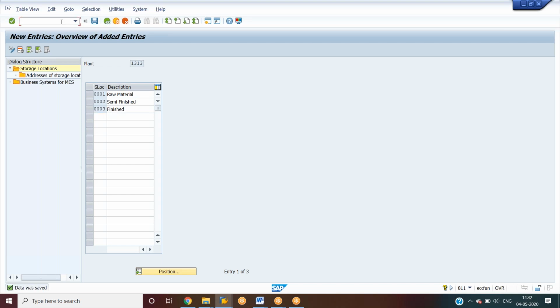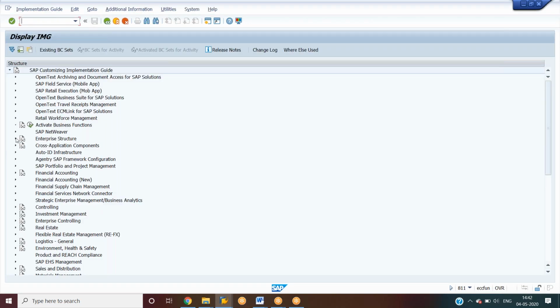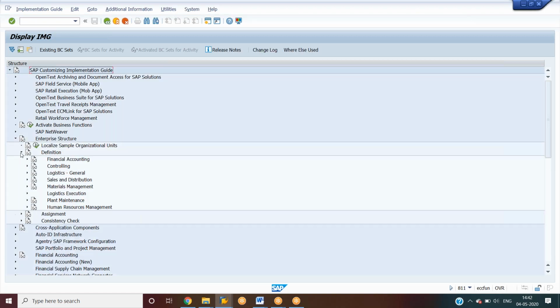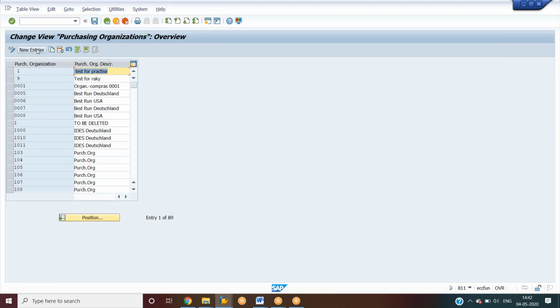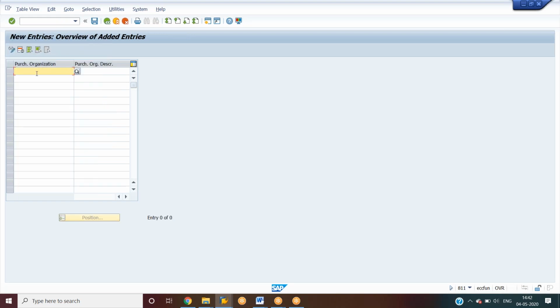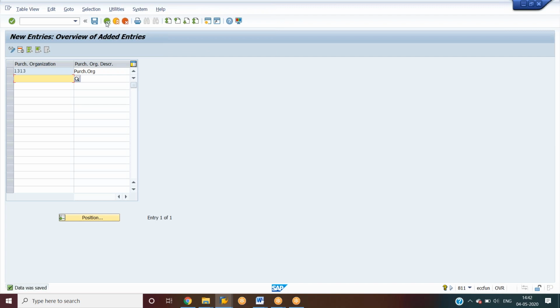Then after we need to create a purchasing organization. So to create the purchasing organization, we have to go to SPRO, IMG, enterprise structure, definition, material management, and purchasing organization. So this way, say I'm creating a new one. 1313 is the purchasing organization, and group purchase. This is the description I am maintaining for the purchasing organization. We need to create the same organization. Okay.